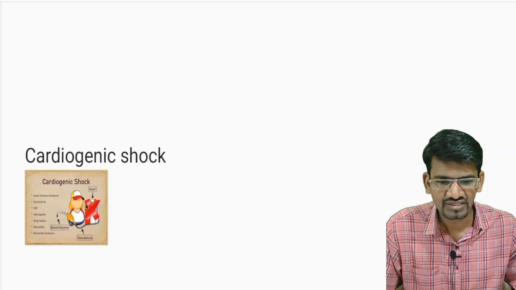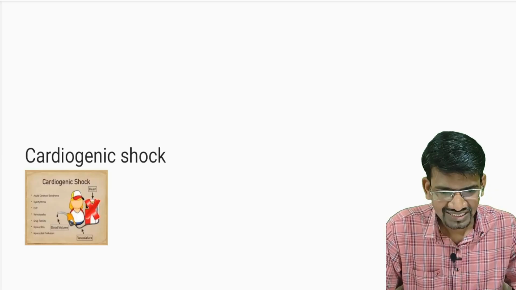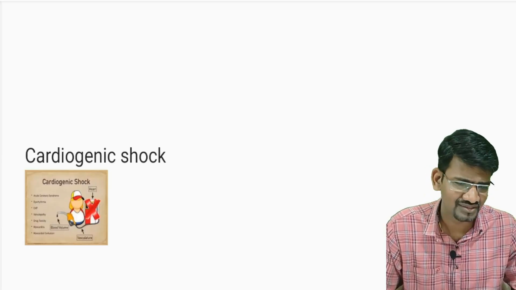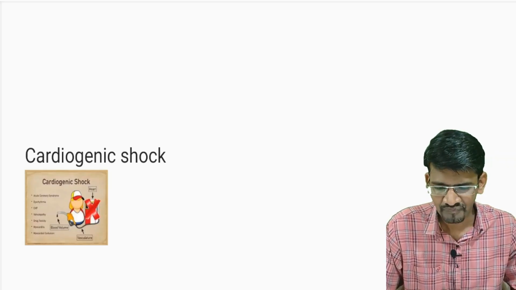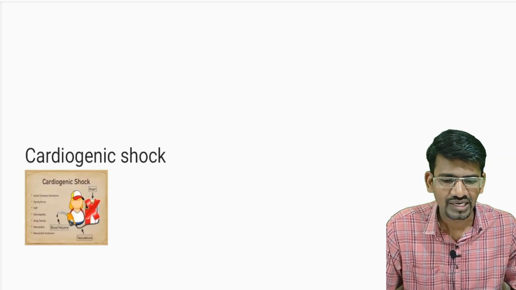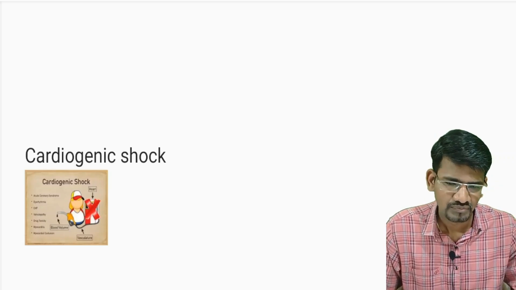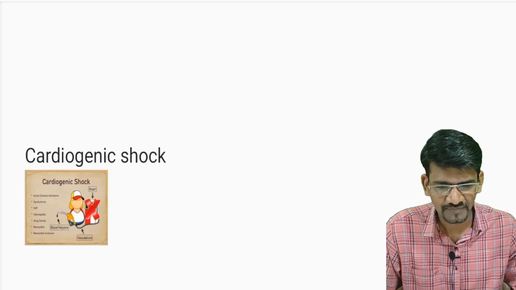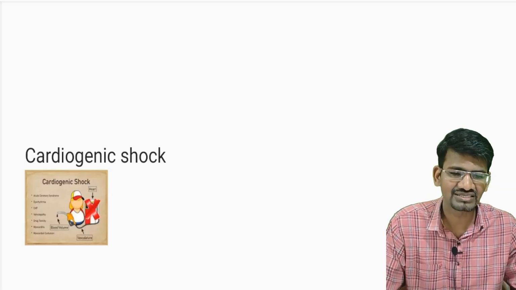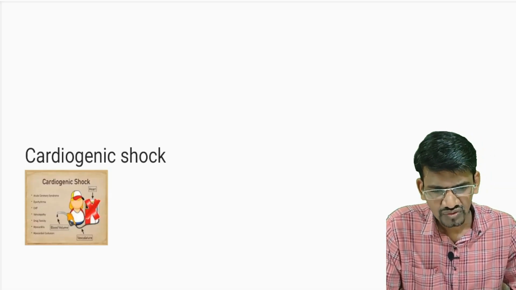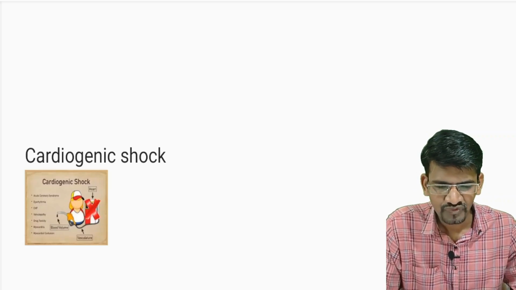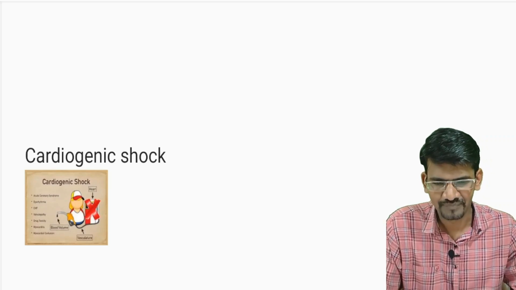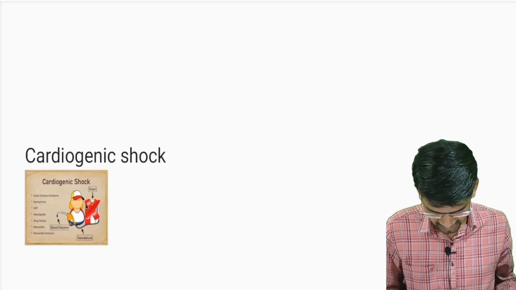Because of that, the tissues are getting less blood supply, there is decreased tissue perfusion. Again, the same thing happens as we saw in hypovolemic shock. The major problem here is that the heart is unable to pump out enough blood, meaning there is a decreased cardiac output. So in which conditions can we see decreased cardiac output? The most common cause for cardiogenic shock is MI, myocardial infarction.